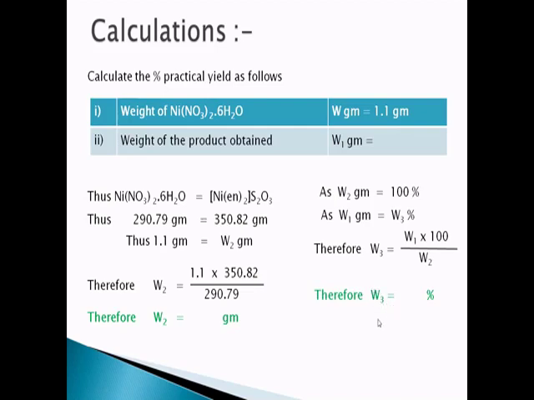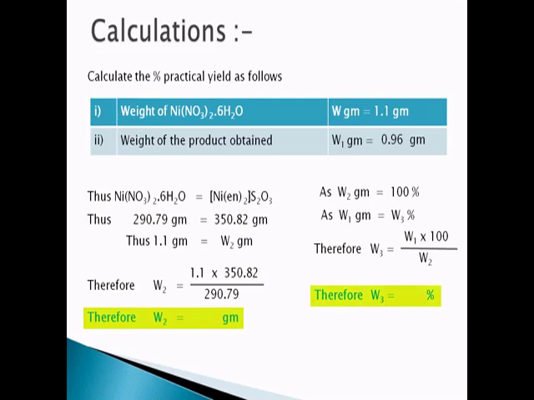Now, if I conduct the practical, then the W1 grams will be 0.96 grams. What you have to do is take this W1 grams and this mass W, first calculate W2, and then by substituting W1 in the formula for W3, calculate the W3%. This is the calculation part, and you are going to do this in your journals.